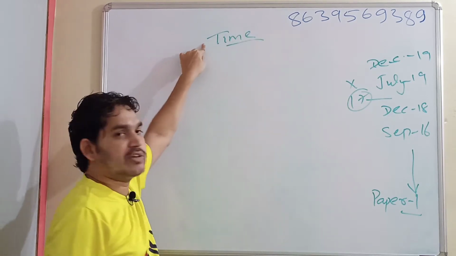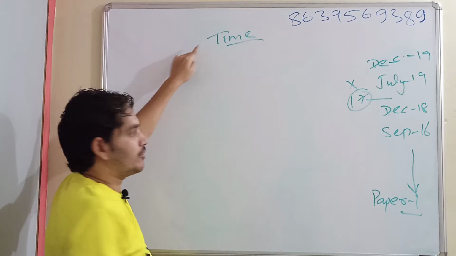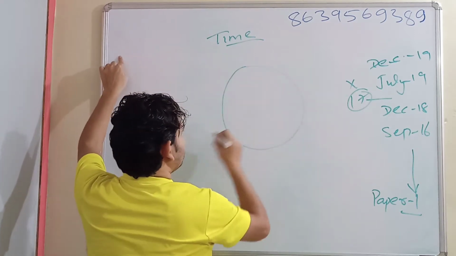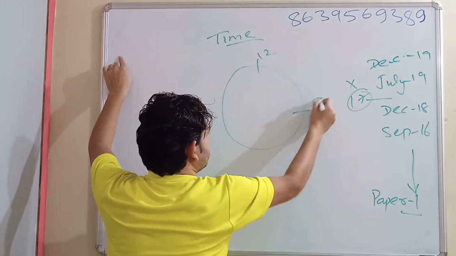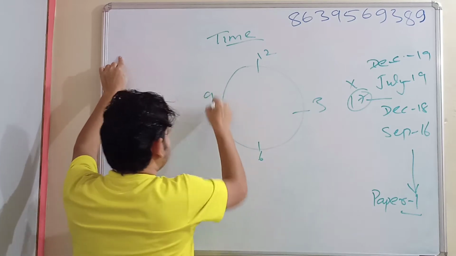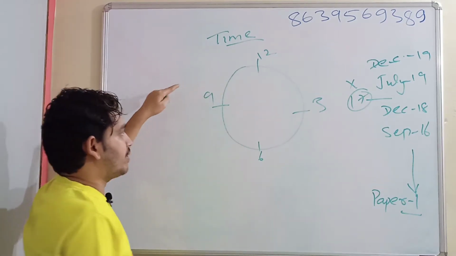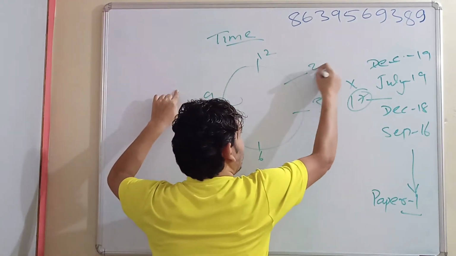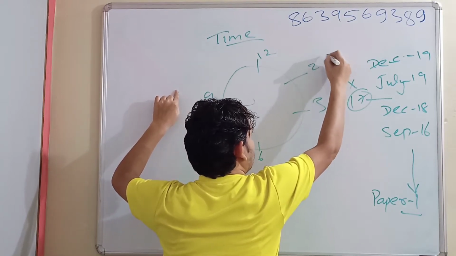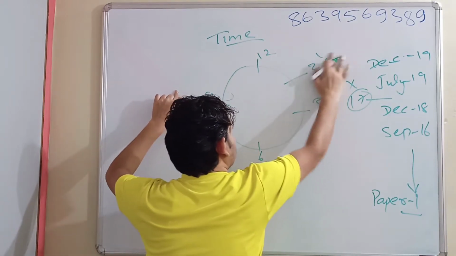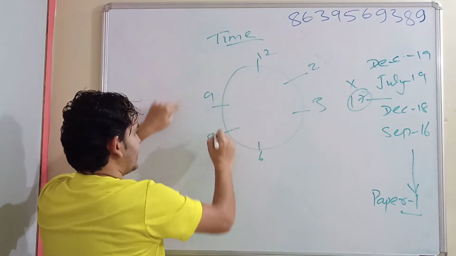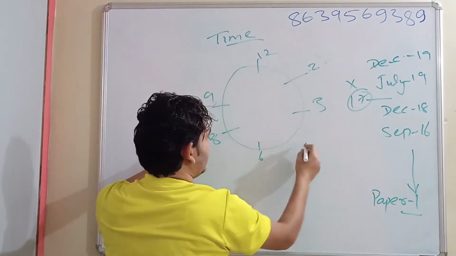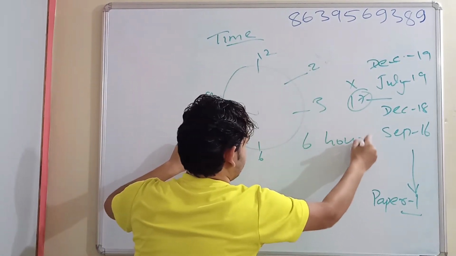Now with time we are very familiar in our day-to-day life with the clock: this is 12, this is 3, this is 6 and this is 9. If a person starts his journey at 2 o'clock and reaches somewhere at 8, we can simply tell that from 2 to 8 he is traveling for 6 hours.